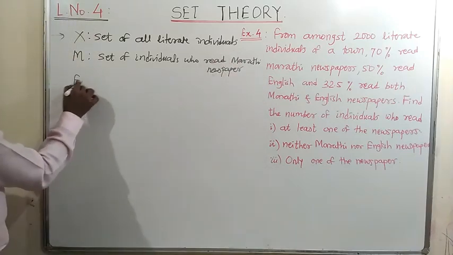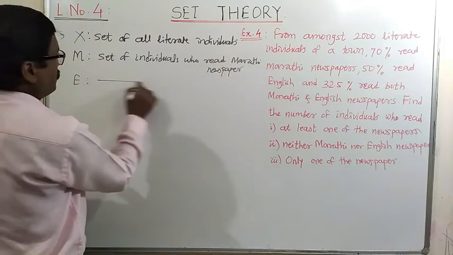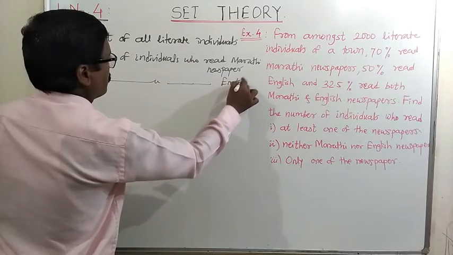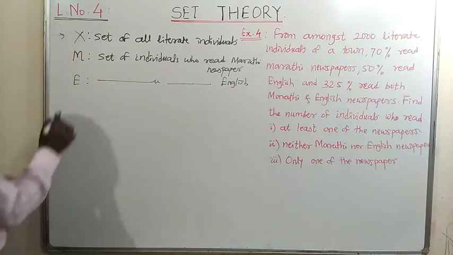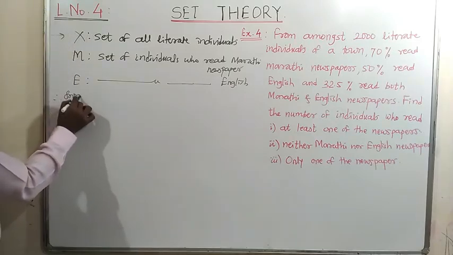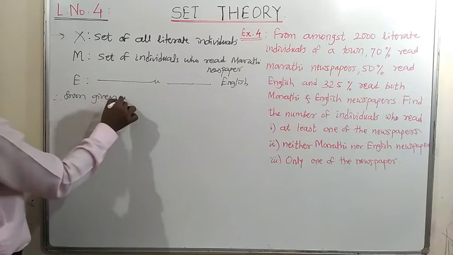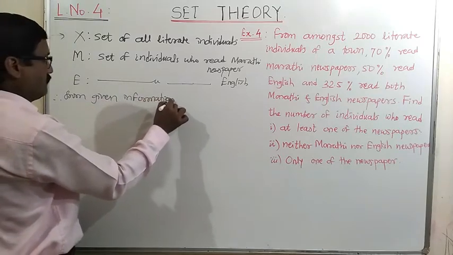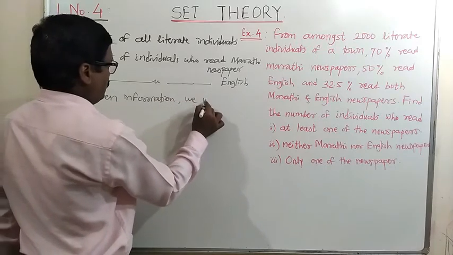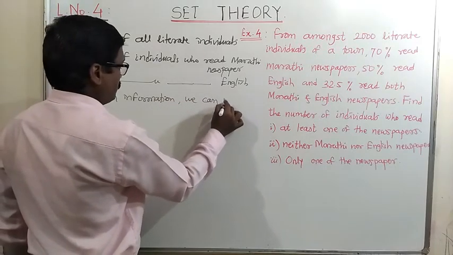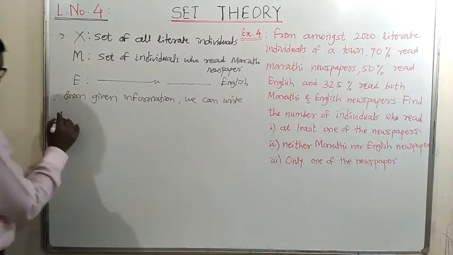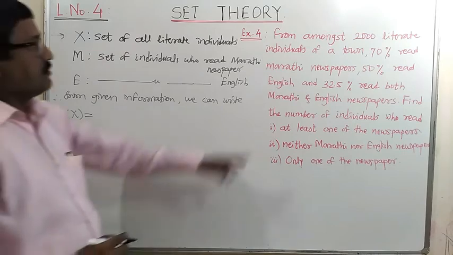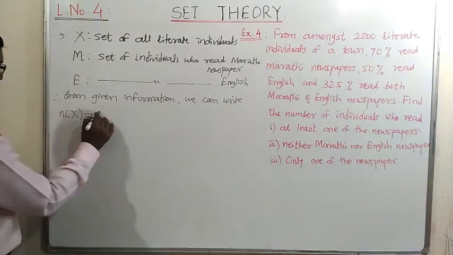And E is the set of individuals who read English newspaper. Okay. Therefore, from the given information, we can write n of X is equal to the total 2000 literate individuals.